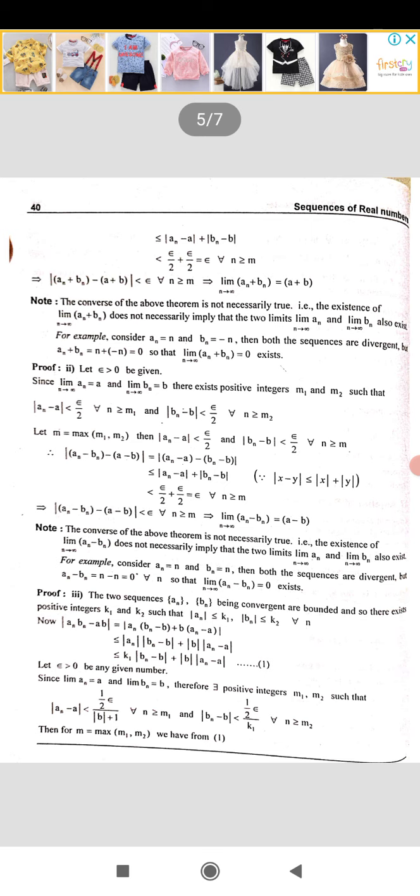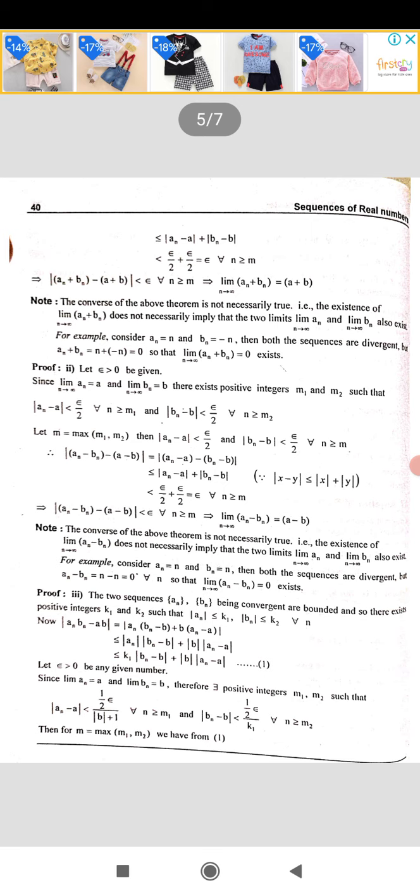As the two sequences an and bn are convergent, and we know that every convergent sequence is bounded, both an and bn are bounded. So there exist positive integers k1 and k2 such that modulus of an is less than or equal to k1 and modulus of bn is less than or equal to k2.